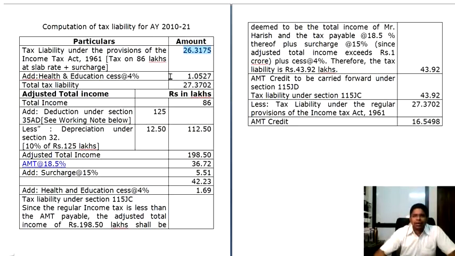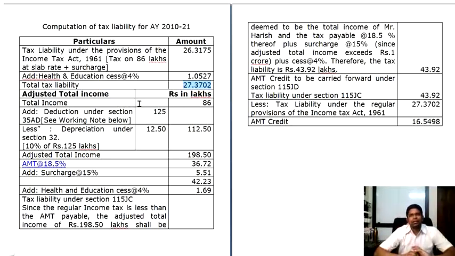To that you add health and education cess of 4%. When you calculate 4% on 26,3175, you arrive at 1.0527, and when you accumulate both of them, your total tax liability is 27 lakhs 37,020 rupees. Now, subsequently, you are supposed to calculate AMT.